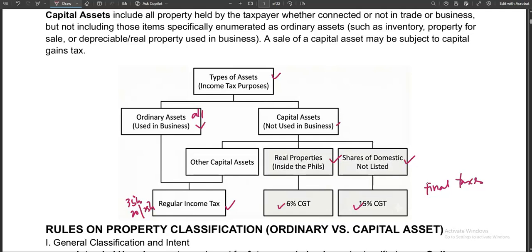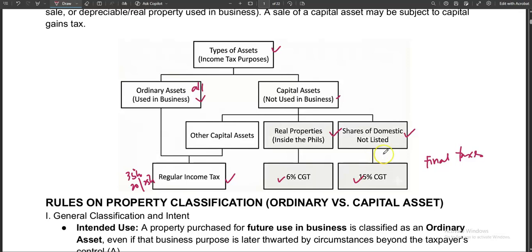And also, if these are shares of stocks, they must be issued by domestic corporations and not listed. That is the direction, because they have a substantially lower percentage of capital gains tax compared to if these items were subject to regular income tax.